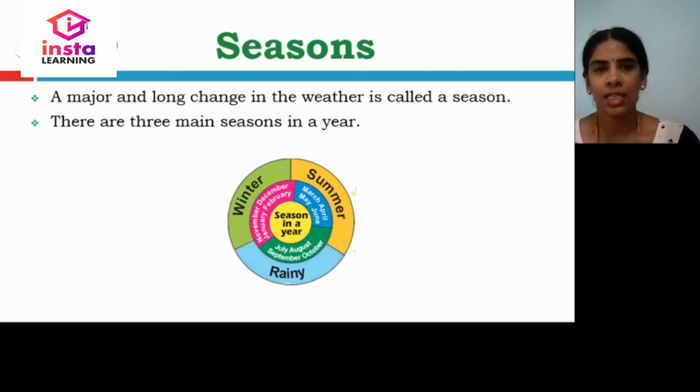So, a season is a long change in the weather. There are three main seasons in a year: summer, rainy, and winter seasons.